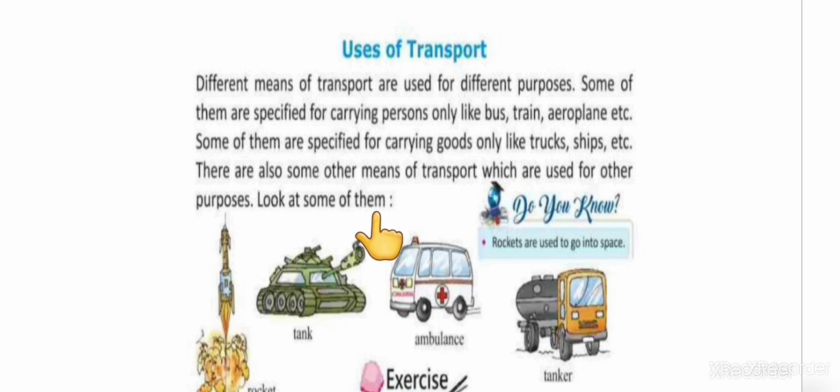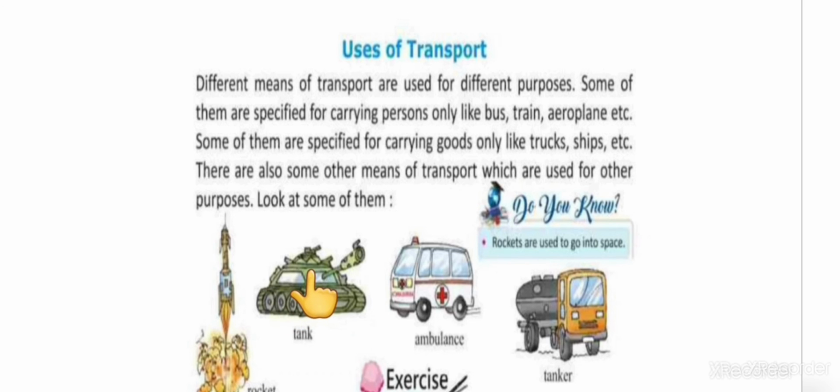Children, different means of transport are used for different purposes, like bus, train, aeroplane, etc. are used for carrying people. Trucks, ships are used to carry goods. Some means of transport are used for other purposes, like rockets are used to go into space.